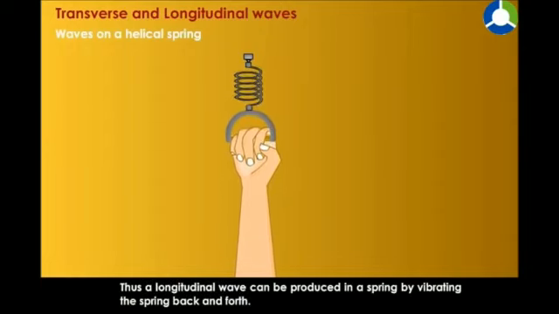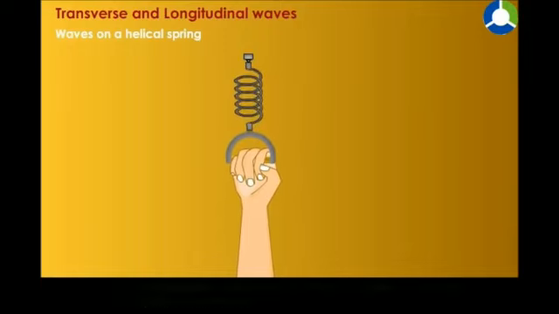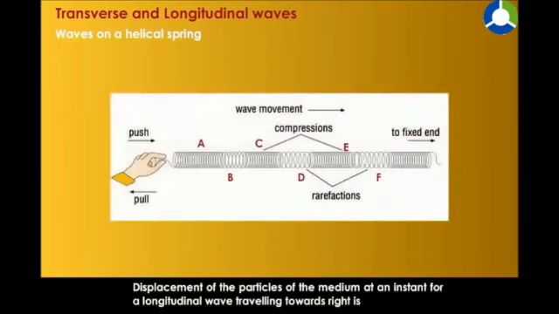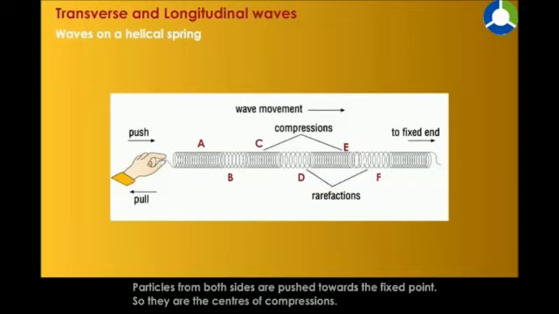Thus, a longitudinal wave can be produced in a spring by vibrating the spring back and forth. Each turn of the spring makes to and fro movement in the direction of propagation. Displacement of the particles of the medium at an instant for a longitudinal wave traveling towards right: particles at A, C and E have maximum positive displacement. Particles at B, D and F have maximum negative displacement.